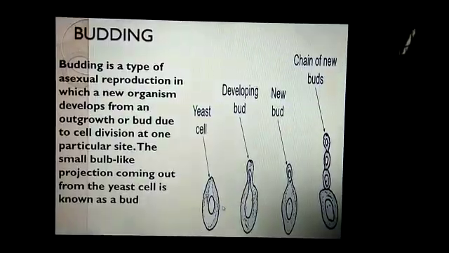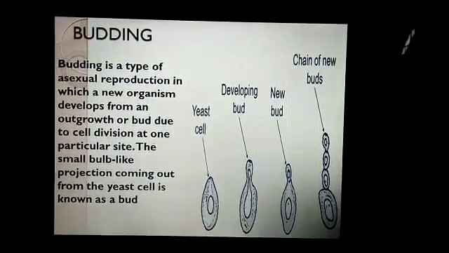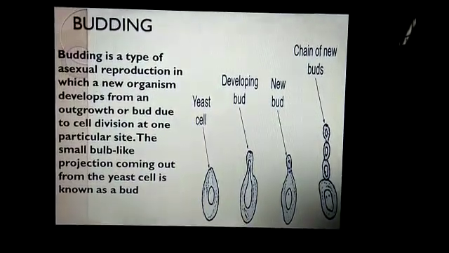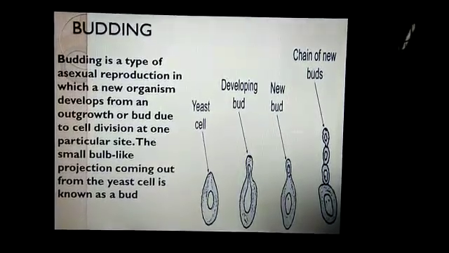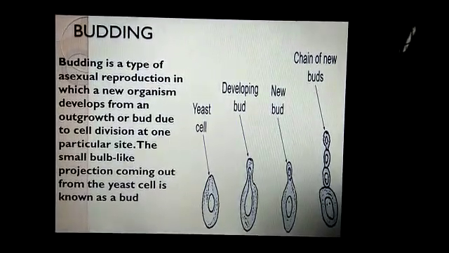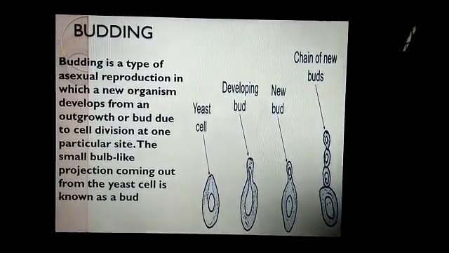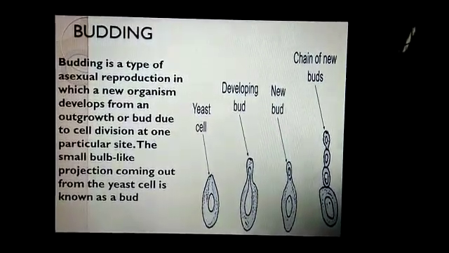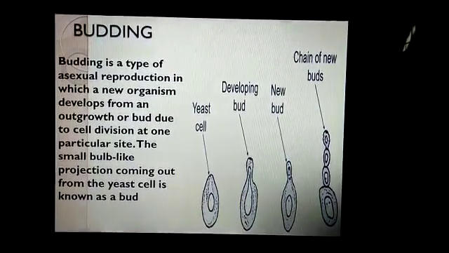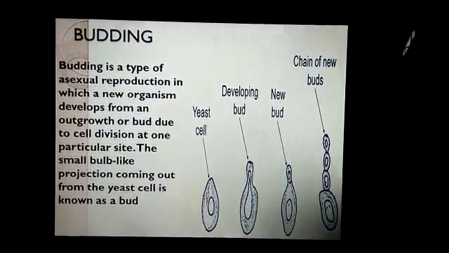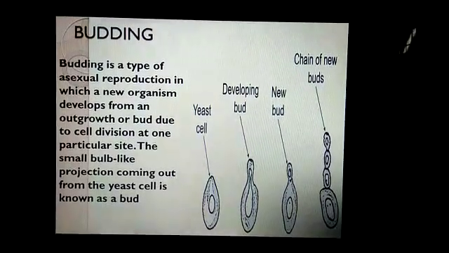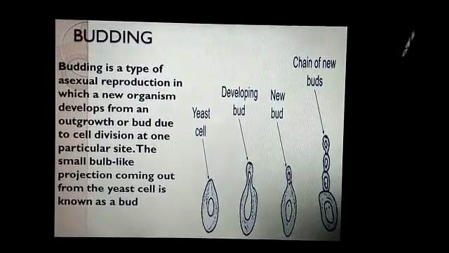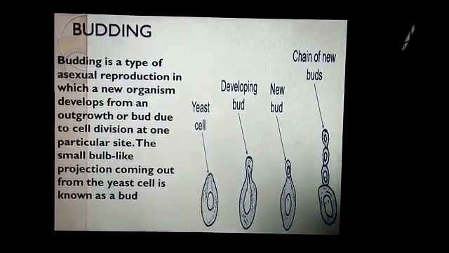The next is budding. Budding is a type of asexual reproduction in which a new organism develops from an outgrowth or bud due to cell division at one particular site. The small bulb-like projection coming out from the yeast cell is known as a bud. The best example in which you can see this process is yeast.